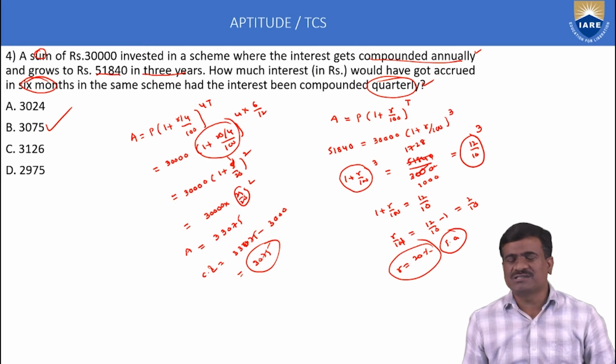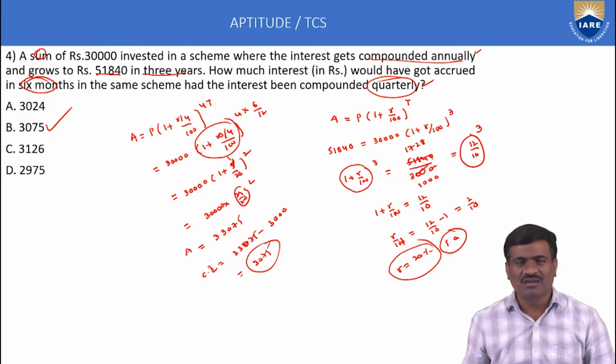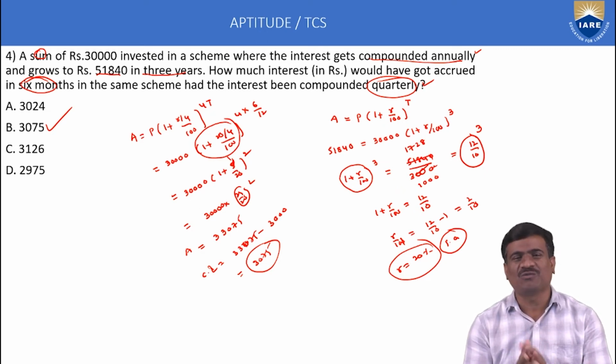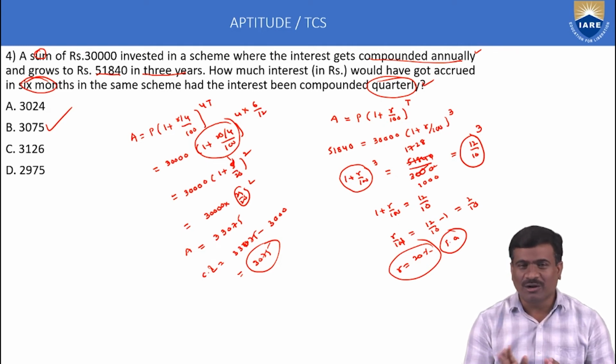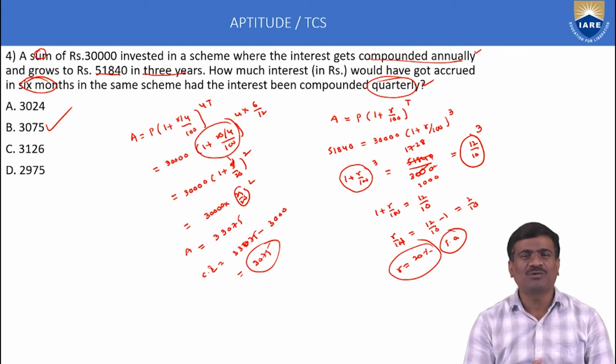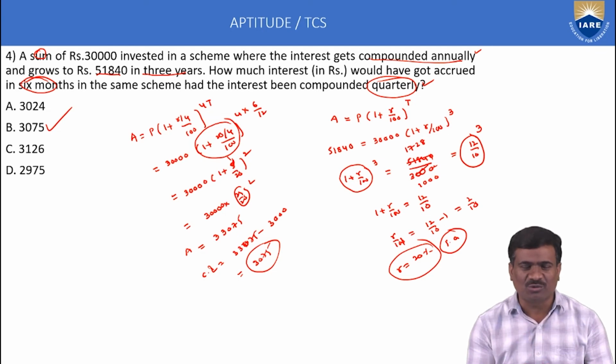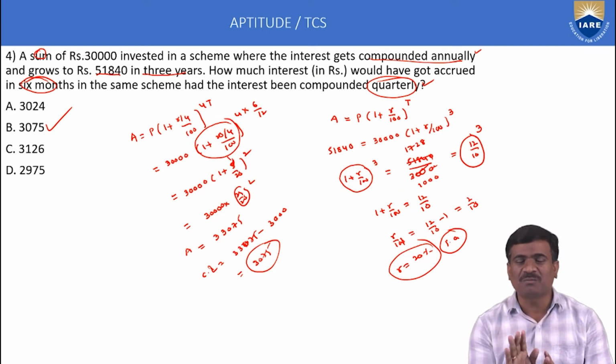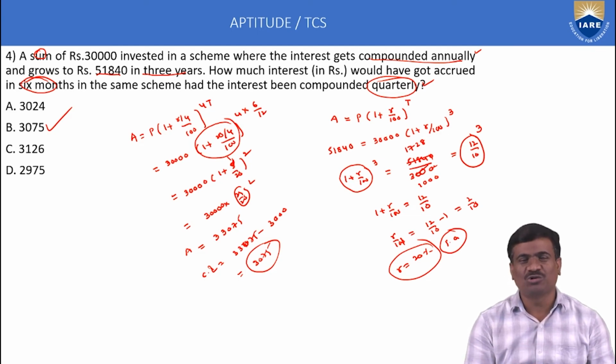This is called an advanced question in numerical ability. Compound interest means complicated, means lengthy calculation. Simple interest means simple, that is easy calculation. The entire topic of simple interest uses only one method, that is PT by 100. But compound interest is not like that. Compound interest means first we calculate the amount, next calculate the compound interest. But compound interest completely uses simplification depending upon the power. A is equal to P into 1 plus R by 100 whole to the power of T.